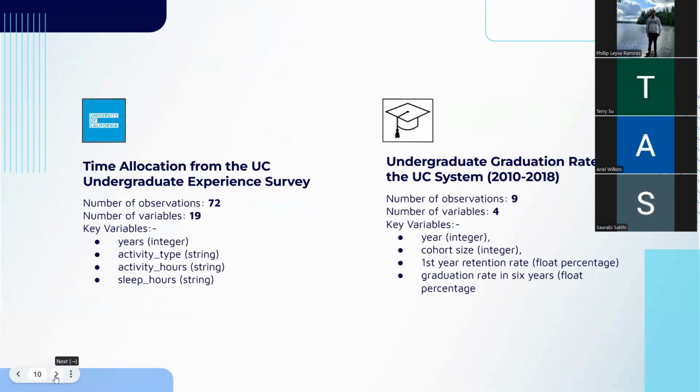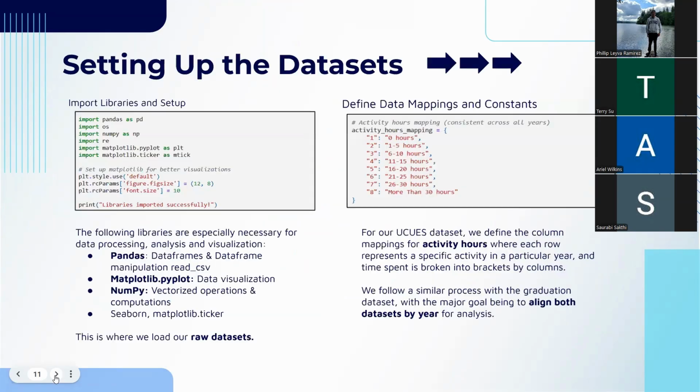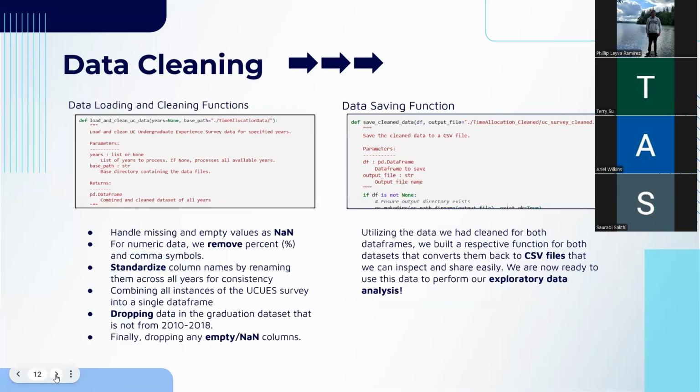So to prepare our data, we worked with two main data sets: the UC Undergraduate Experience Survey and the UC graduation rates from 2010 to 2018. We cleaned and standardized the data using Python libraries like Pandas and NumPy. We removed any missing values, standardized column names, and aligned both data sets by year. Once we cleaned our data, we used functions to generate the visualizations and categorize activities into academic, health, and social domains, so the three domains.